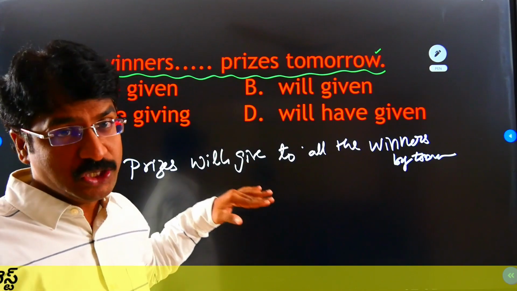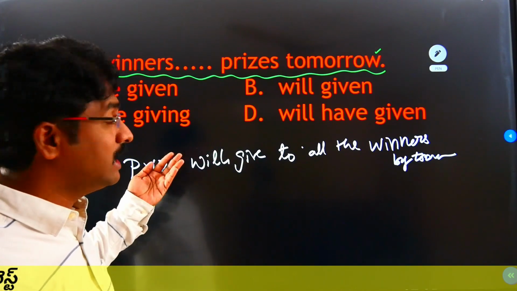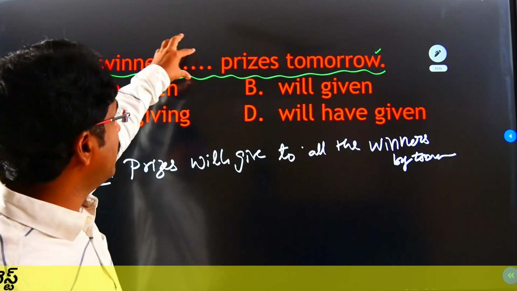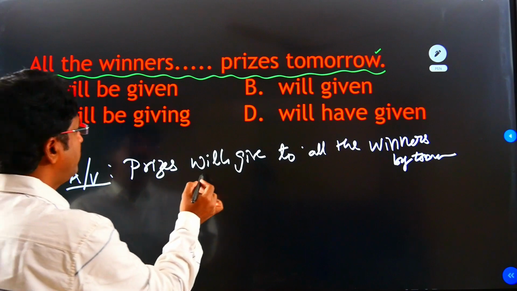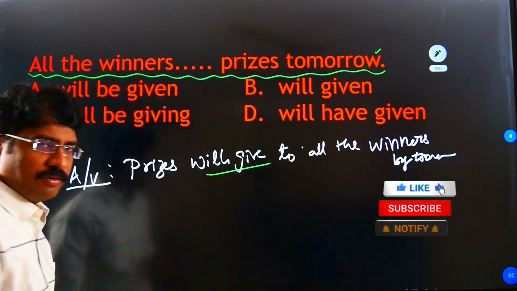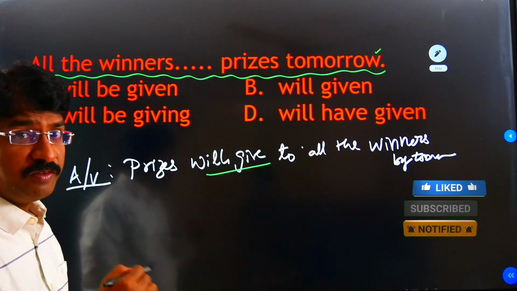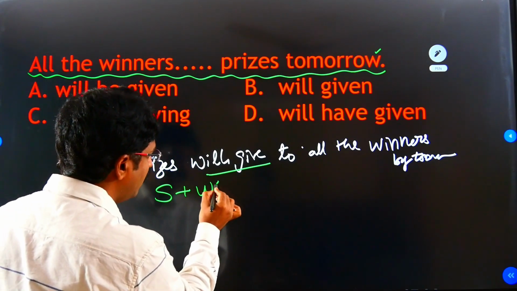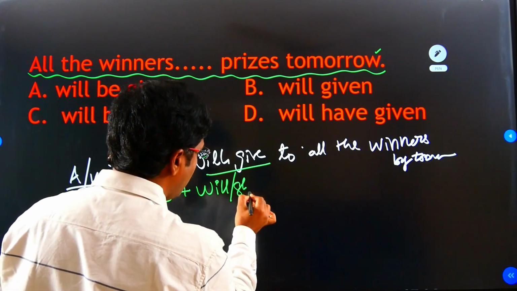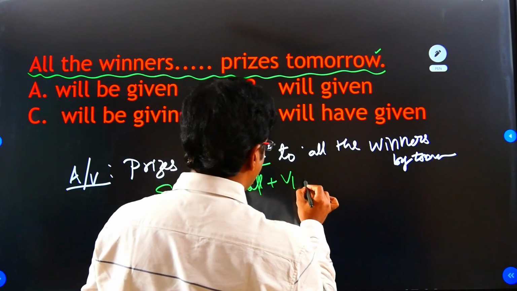Why am I writing the active voice? If we know the active voice, if we imagine the active voice, then the passive voice is very easy. Then we can understand what will come here. So here, will give. That means the simple future structure is subject plus will or shall plus V1 plus object.